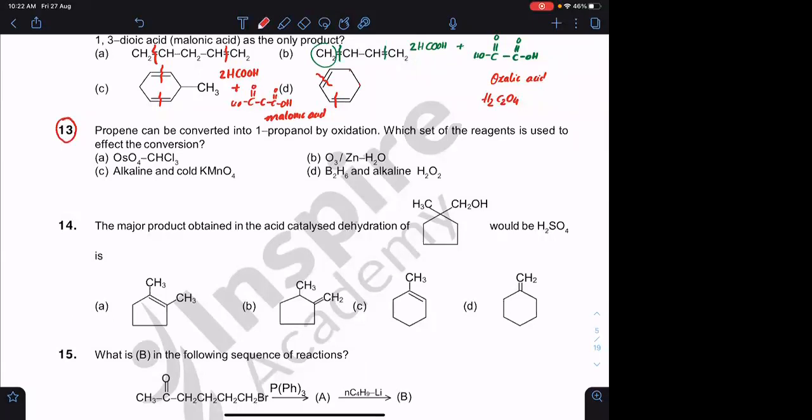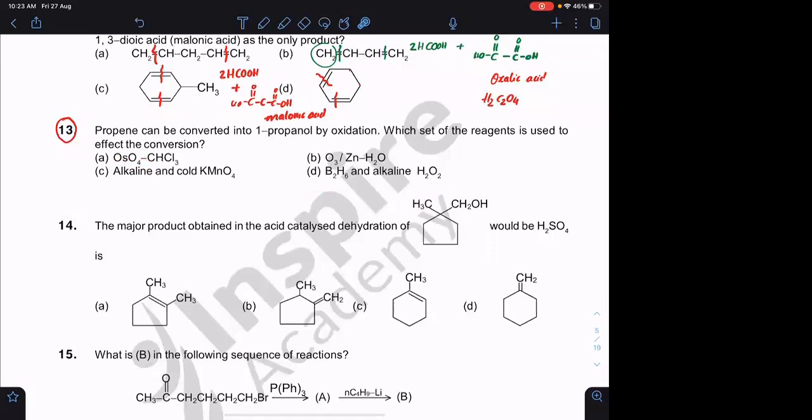With ozonolysis you cannot form alcohols, right? With ozonolysis you will be forming aldehydes. In reductive ozonolysis, aldehydes or ketones. In oxidative ozonolysis, carboxylic acids or ketones. You can never get an alcohol. Similarly, with cold dilute alkaline KMnO4 you will be forming diols. You will have two OH, you will not get a single OH. Osmium tetroxide, even in this case, you will form a diol. So the only reagent left is this.